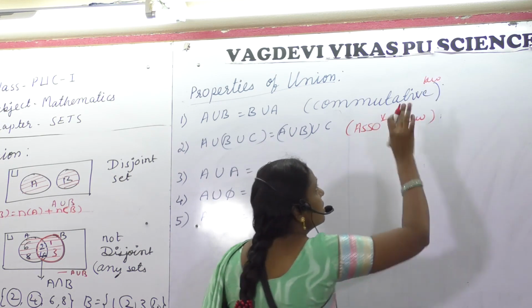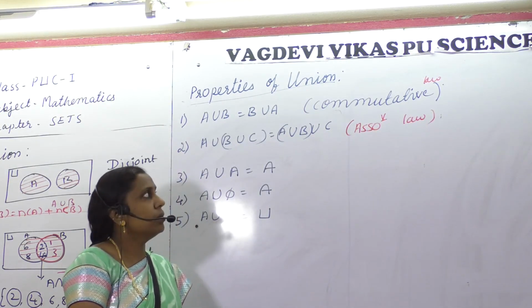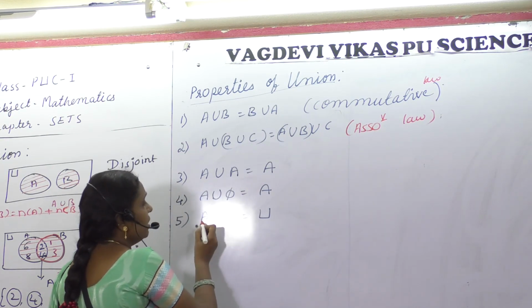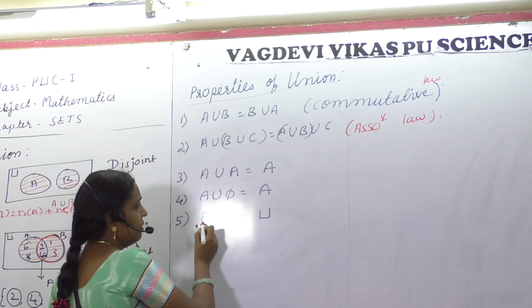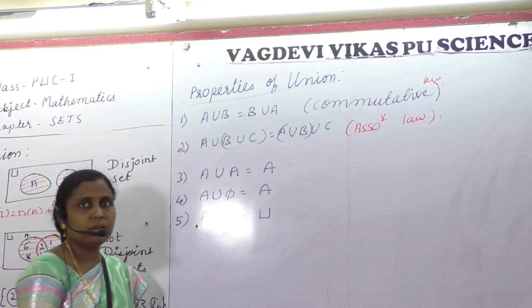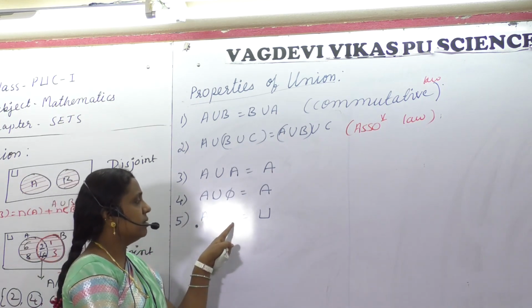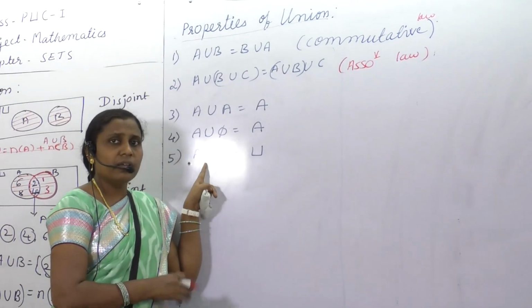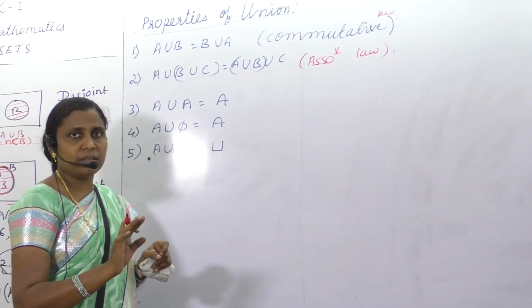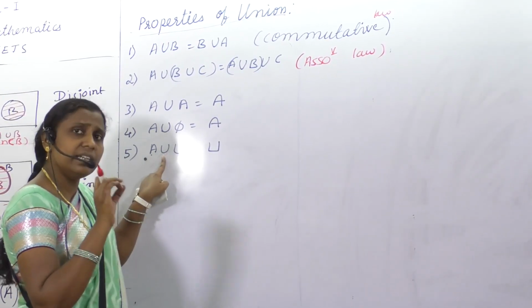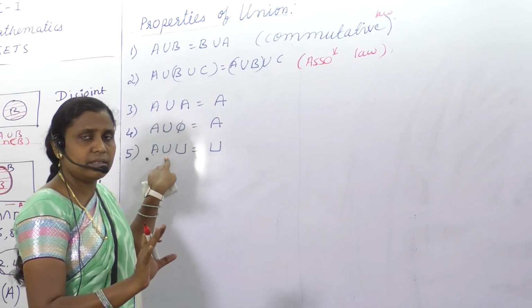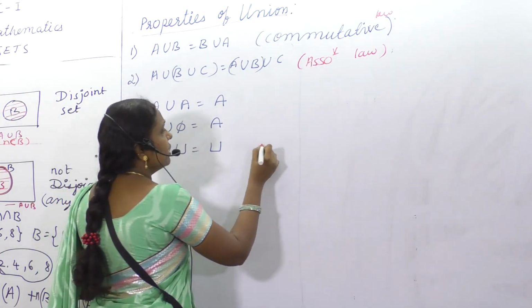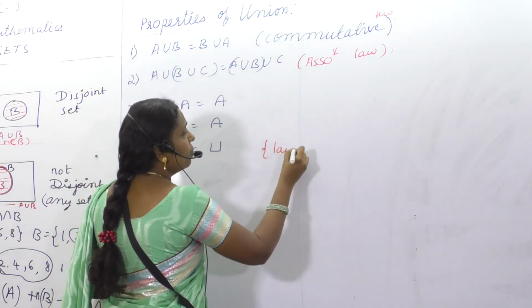Commutative law, associative law. Okay. Next. A union U, which is the bigger set. The universal set is the bigger set, of course. So whenever you are taking union, you will be getting a bigger set. Please do remember it. If you are taking intersection, you will be getting a smaller set. So bigger set, whenever U is included, we say law of U.